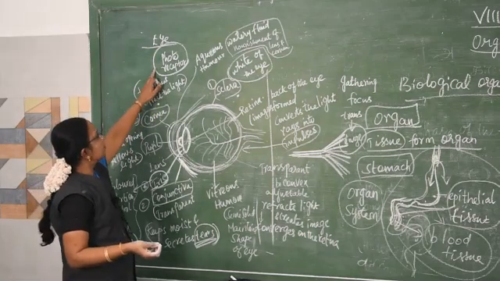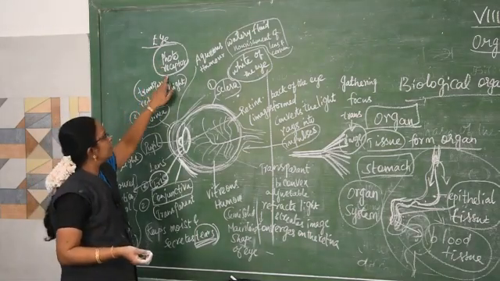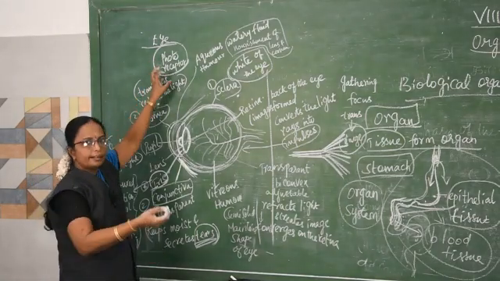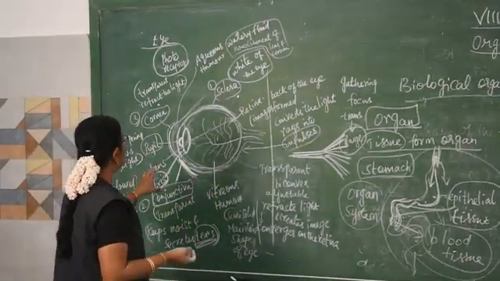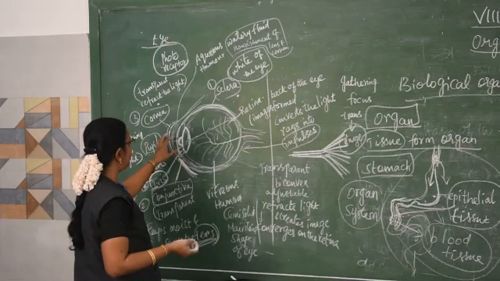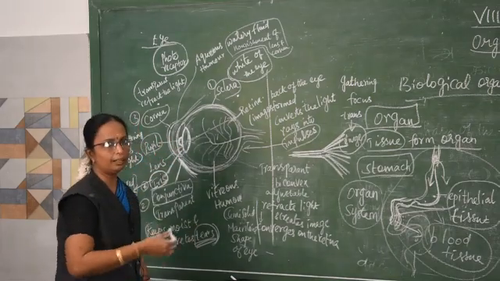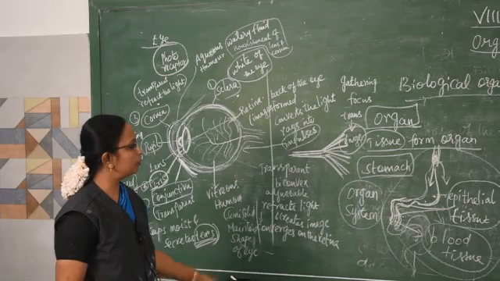The eyes are known as photoreceptors. Photo means light, so it is a light receiving organ. With the help of the eyes only we are able to see. Many colors are perceived by our eyes. So that's all about this lesson.